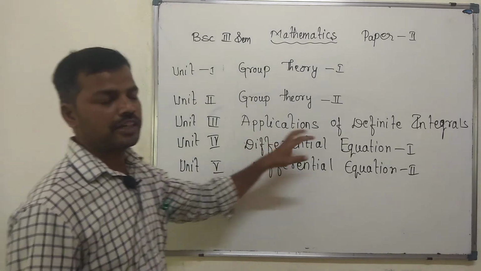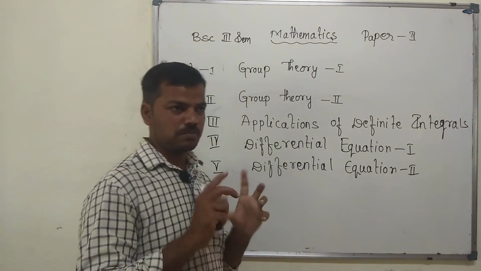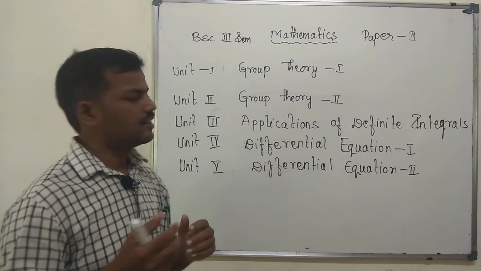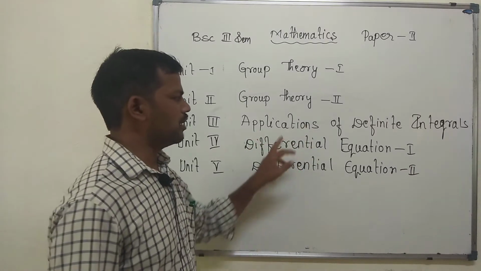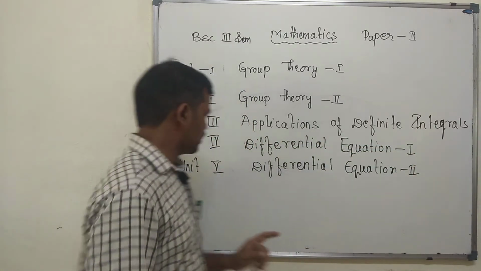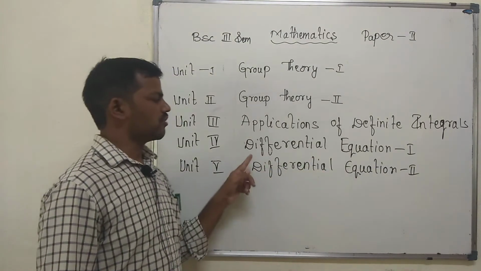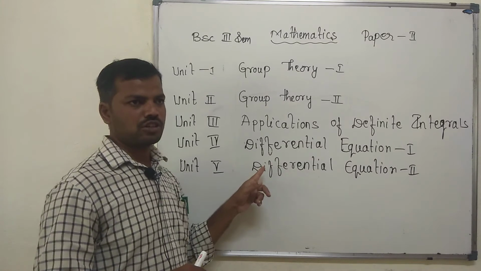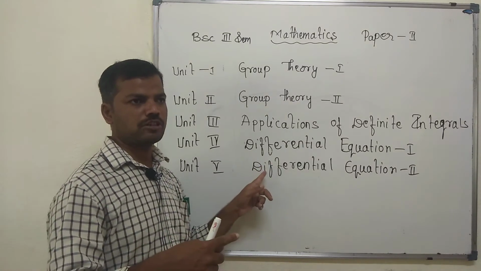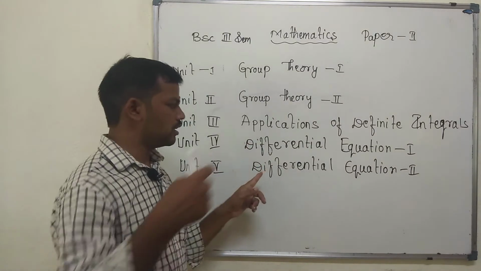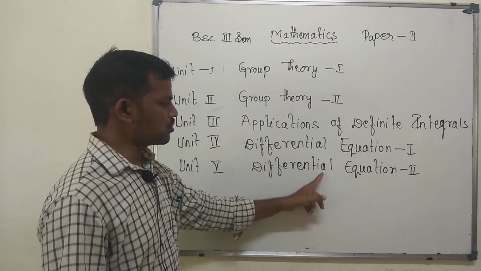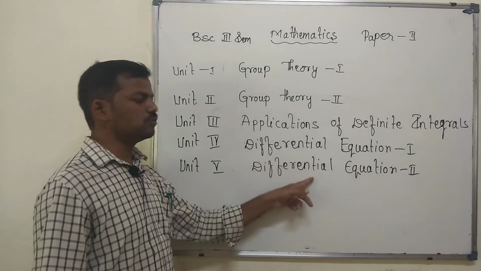Here we have to find the area bounded by a sphere and cylinder using the definite integral. Next is differential equations: linear, homogeneous, and variable separable differential equations.